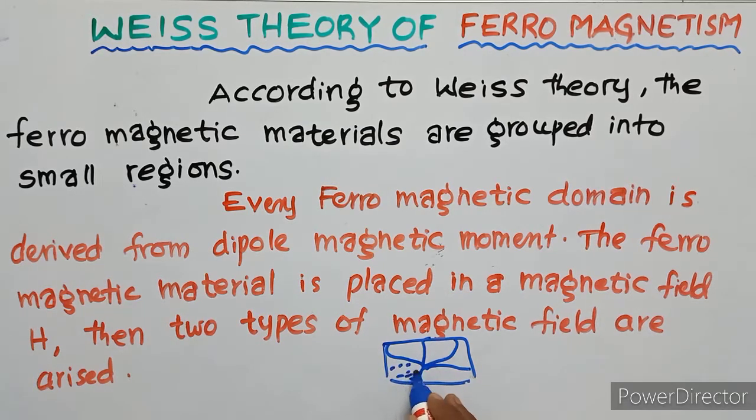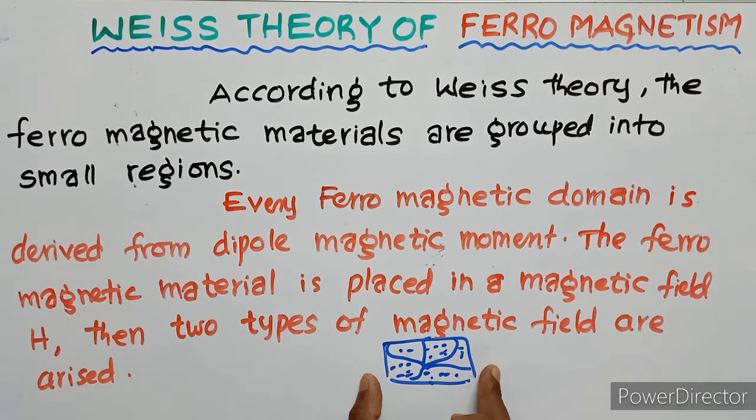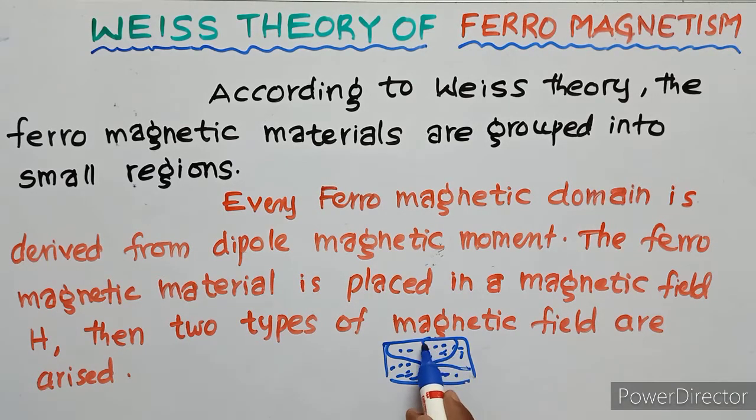Let us consider this is the ferromagnetic material. These ferromagnetic materials are grouped into small regions. This is a small region, this is a small region, this is a small region. That means the ferromagnetic materials are grouped into small regions.